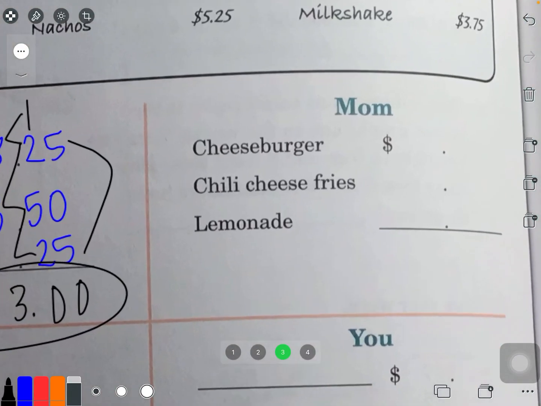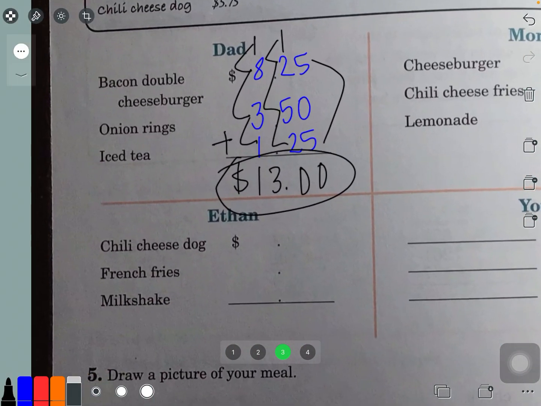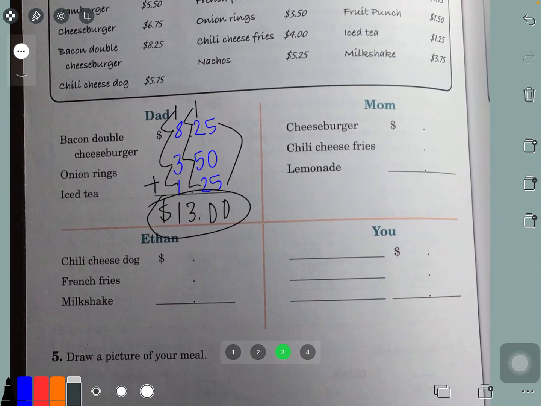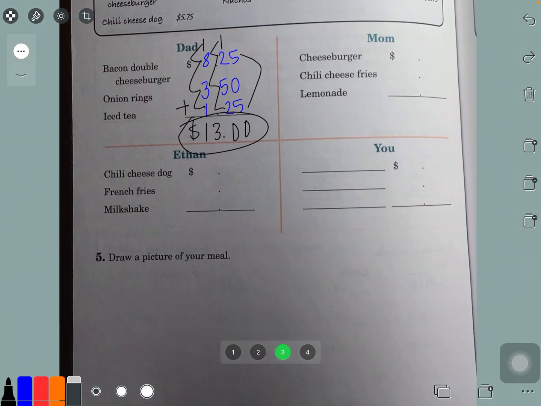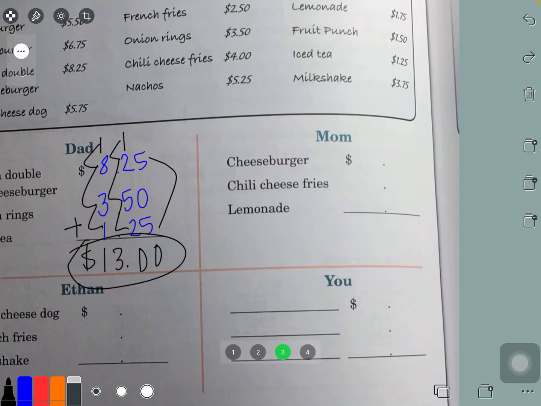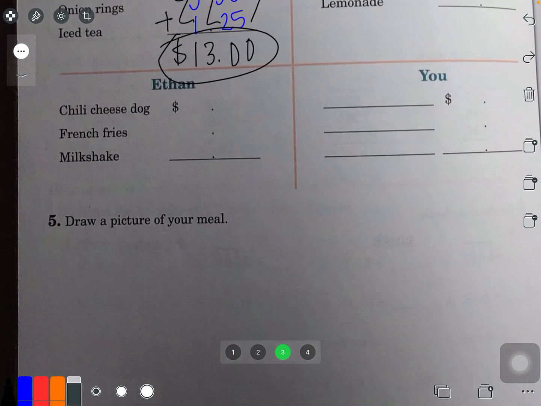Now you get to do Mom and Ethan. I don't know who Ethan is. Must be your brother. And then you get to do your own. So please remember to do this part. Do Mom and Ethan, and then you can do yourself. I'll do one for me. And then you get to draw a picture of your meal. That's fun, and I would love to see that. In fact, if you take a picture of it and send it to me before our meeting, I can show the class what you drew.